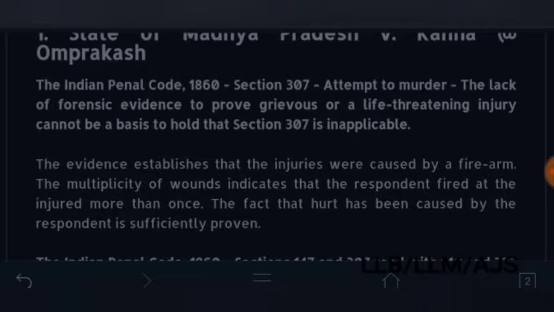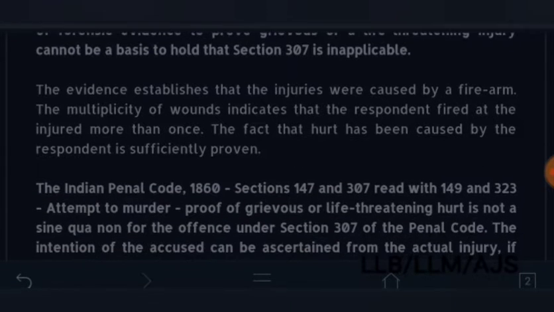Indian Penal Code 1860, Section 307, attempt to murder. The lack of forensic evidence to prove grievous or a life-threatening injury. Lack of forensic evidence to prove grievous, means a serious kind of or a life-threatening injury, cannot be a basis to hold that Section 307 is inapplicable. So here we can see, if we read this second paragraph, we will learn that the evidence established that the injuries were caused by firearm.